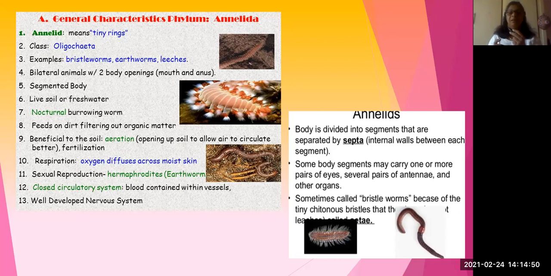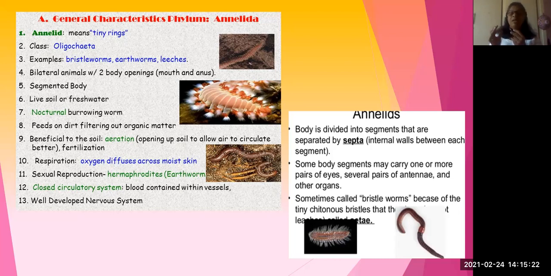And next, circulatory system. We have seen two types, closed and open type. Here, which type of circulatory system is present? Closed type. That means the blood will flow only in particular blood vessels: the ventral blood vessel and the dorsal blood vessel. These are the two blood vessels present in the earthworm. So the circulatory system is what? Closed type of circulatory system.